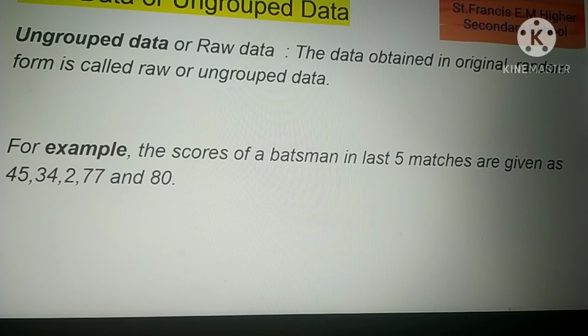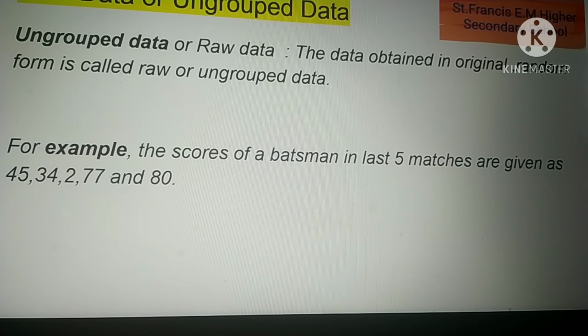See here, this is raw data. The scores of a batsman in the last 5 matches are given as 45, 34, 2, 77 and 80. So here the scores of a particular batsman in 5 matches are given. Whatever we have written here, 45, 34, 2, 77 and 80, this data is called raw data, that is, ungrouped data. From raw data we can't do anything. That means the data obtained in original random form is called raw or ungrouped data.